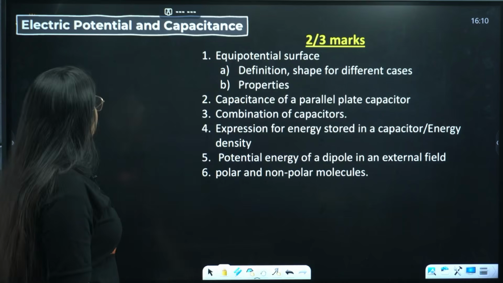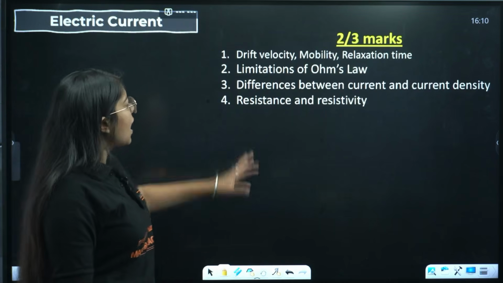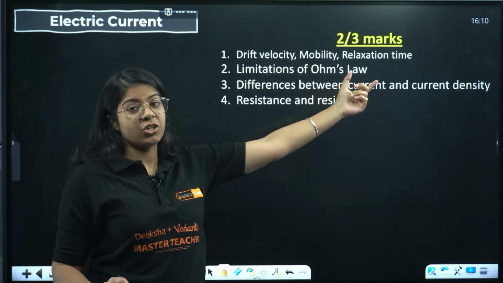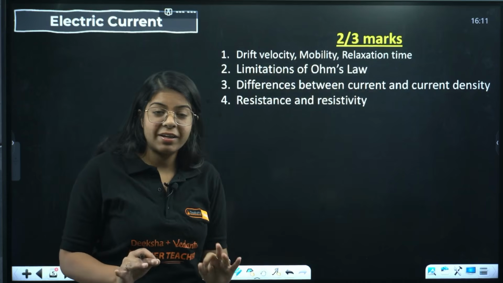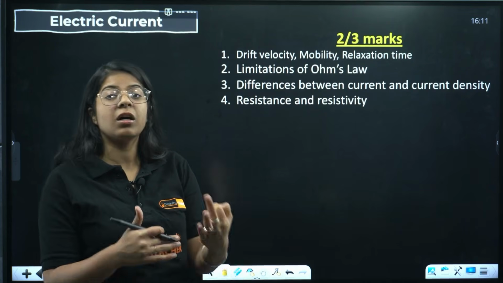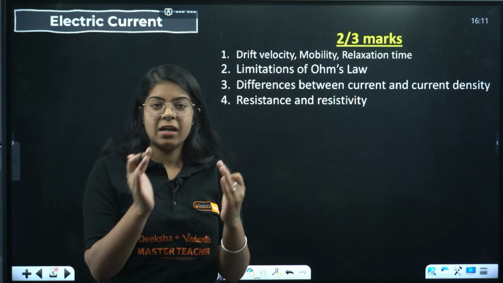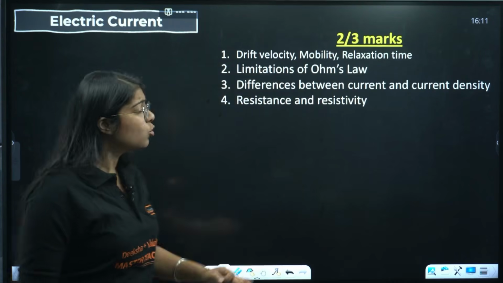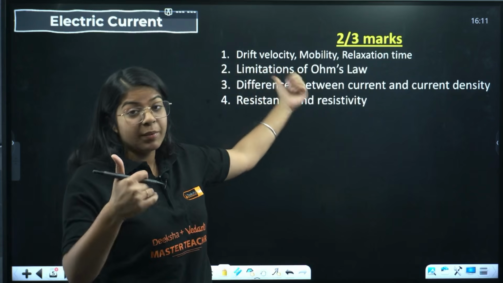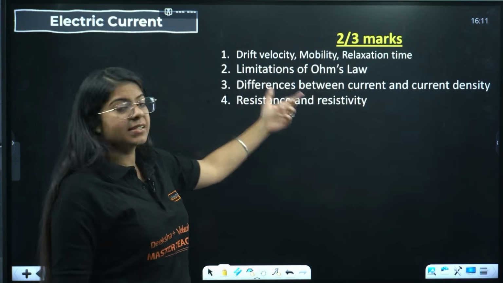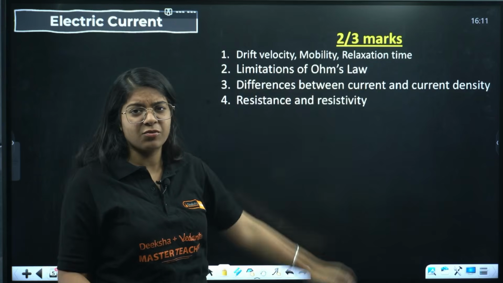Next we have the chapter electric current. Again, drift velocity is a very important topic, mobility and relaxation time. All these 3 topics are very important. Their understanding for the higher concepts is also important, but they can also ask you to state and to find. Those questions are very important. Then limitations of Ohm's law, difference between current and current density, resistance and resistivity. We are studying this from class 10th.